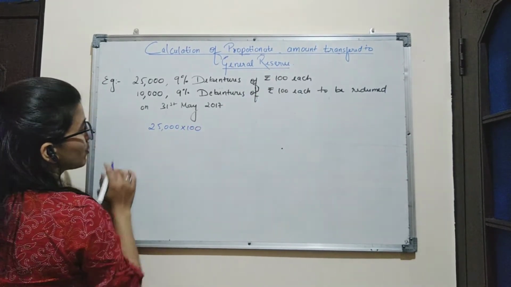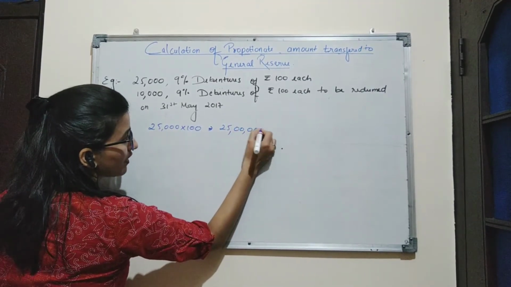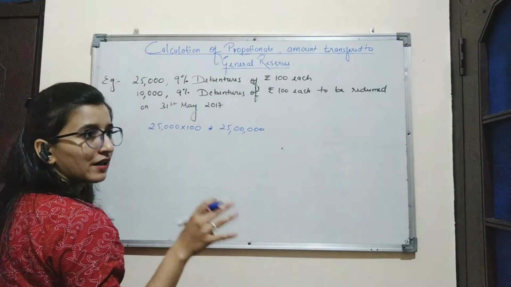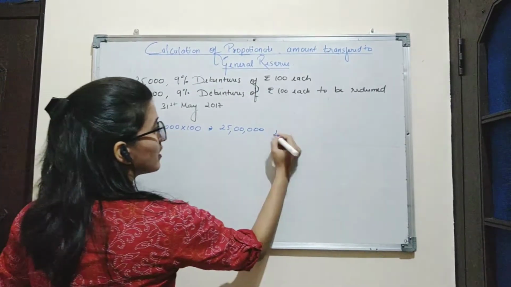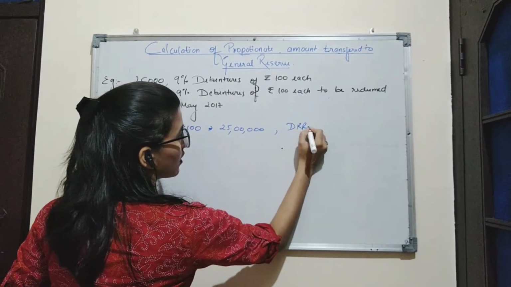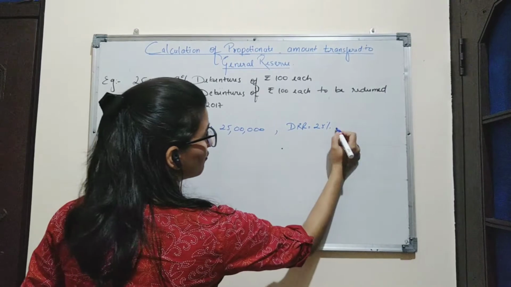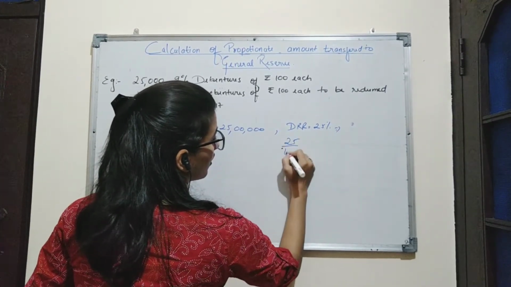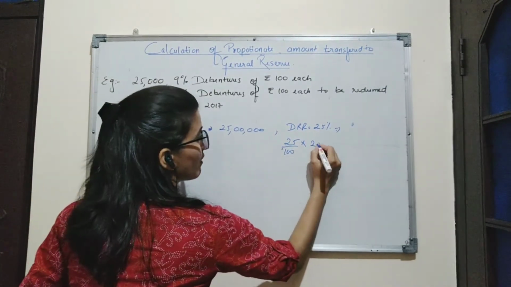So the total debenture of the company will be 25 lakhs. Now, the company will have to create 25% DRR on outstanding debentures. DRR is 25% of outstanding debenture, which is 25 lakhs.